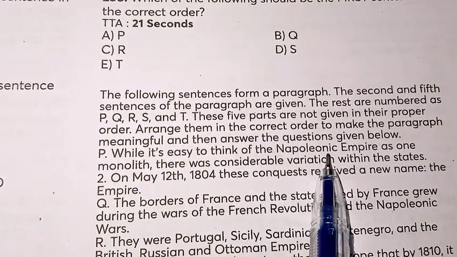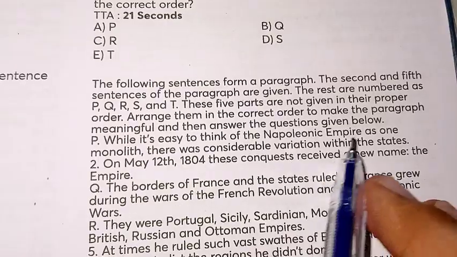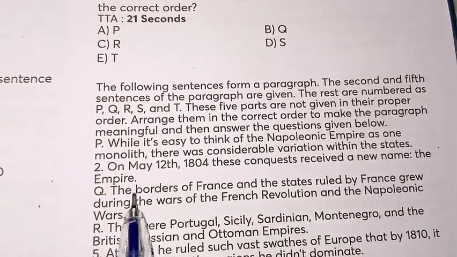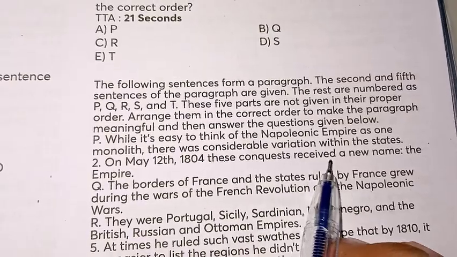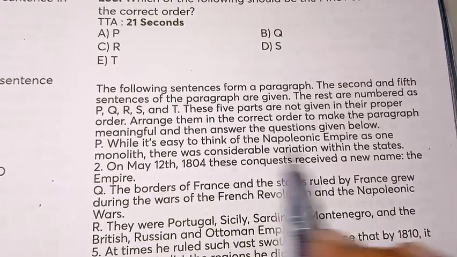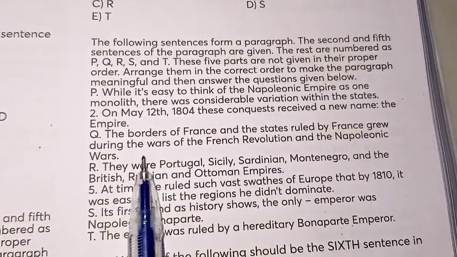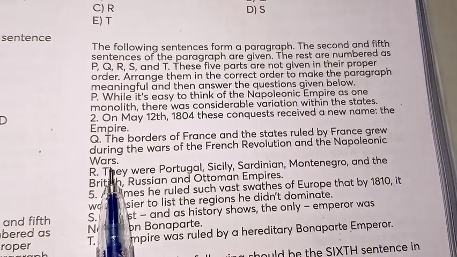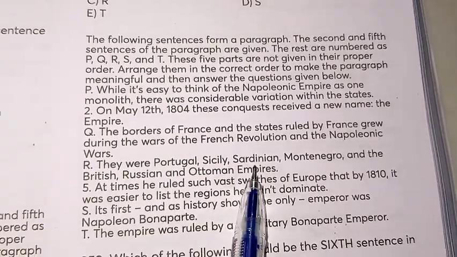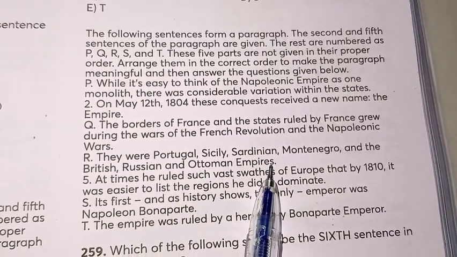While it's easy to think of the Napoleonic Empire as one monolith, there was considerable variation within the states. Then second, on May 12th, 1804, these conquests received a new name, the Empire. The borders of France and the state ruled by France grew during the wars of the French Revolution and Napoleonic Wars. They were Portugal, Sicily, Sardinia, Montenegro, and the British, Russian, and Ottoman empires.